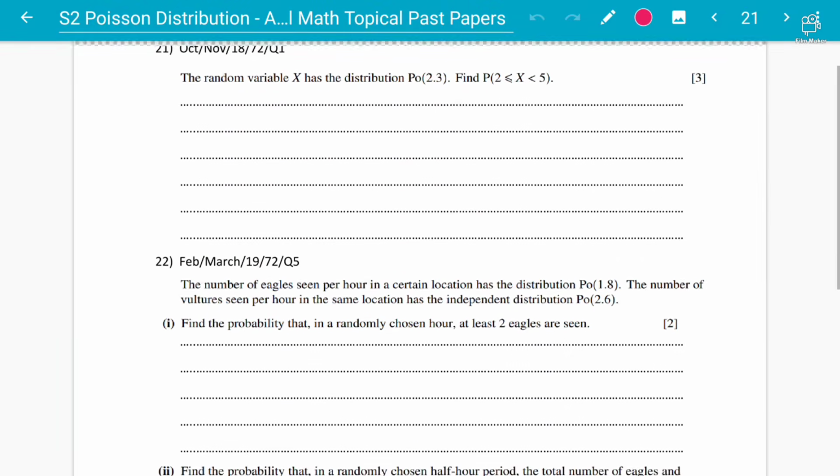That is question number 22, again from February March 2019. Again, this is a basic concept, so it is very important to understand, everyone. Let's talk about it, and here we go.